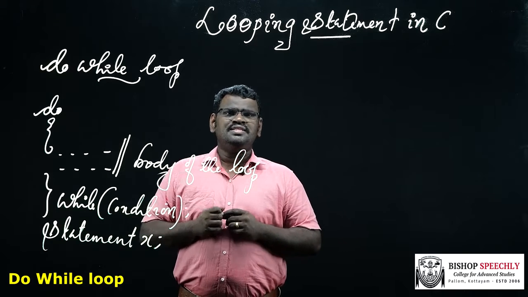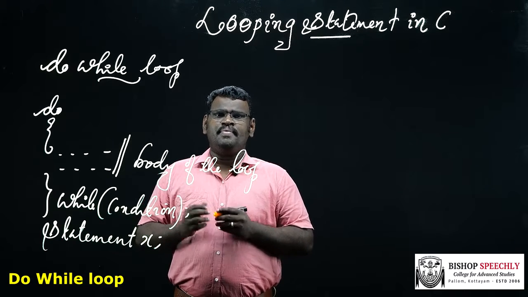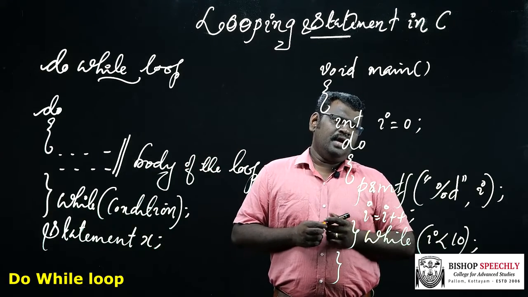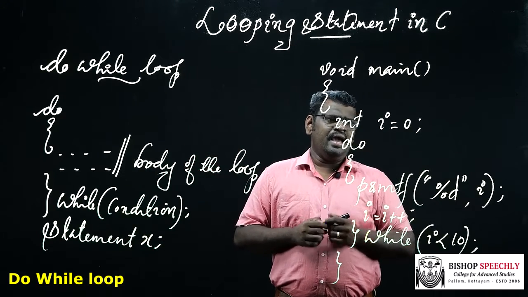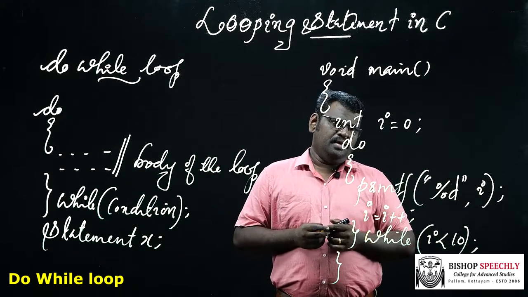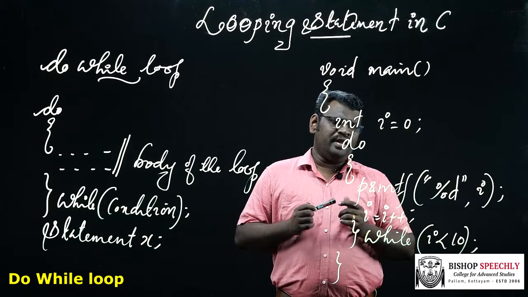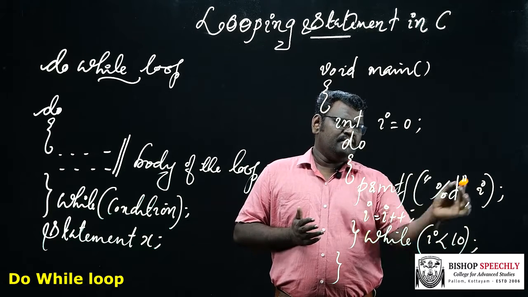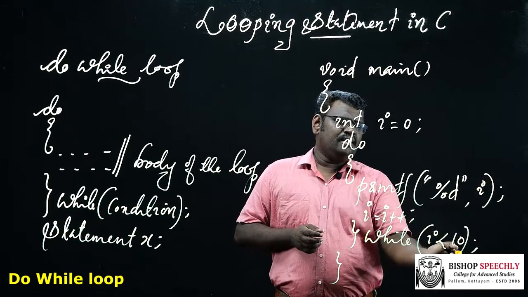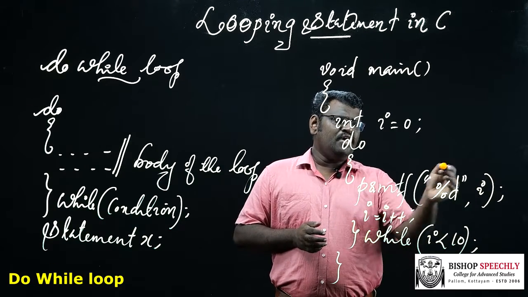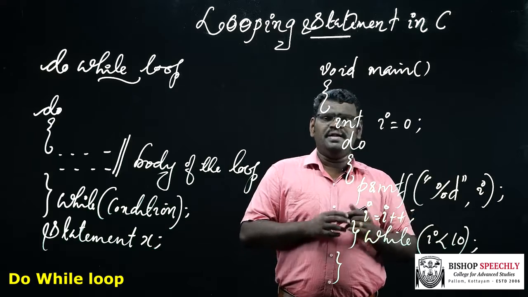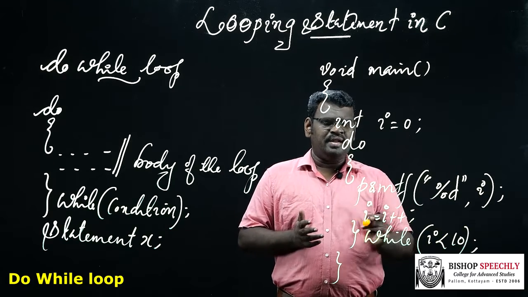Now we are going to see a simple example program for do while loop. In this program, I am declaring a variable I initialized to 0. Here I acts as the loop index. In the do while statement, this is the body of the loop and this is the control statement. The body of the loop is executed first. So the value of I is printed and incremented.